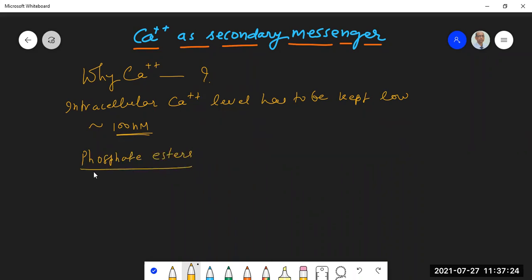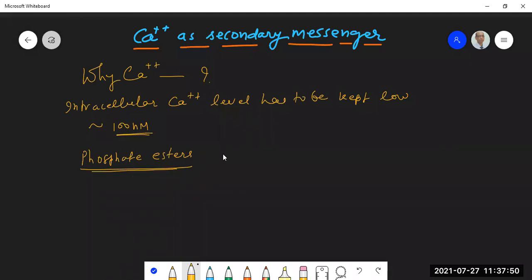These phosphate esters are synthesized as intermediates of various metabolic pathways. What do you mean by phosphate esters? Phosphate esters means glucose 6-phosphate, fructose 6-phosphate, fructose 1,6-bisphosphate. Okay, wherever you have phosphate groups attached, adenosine triphosphate, adenosine diphosphate. So these are all phosphate esters. We have a large number of these phosphate esters present in the cytoplasm.